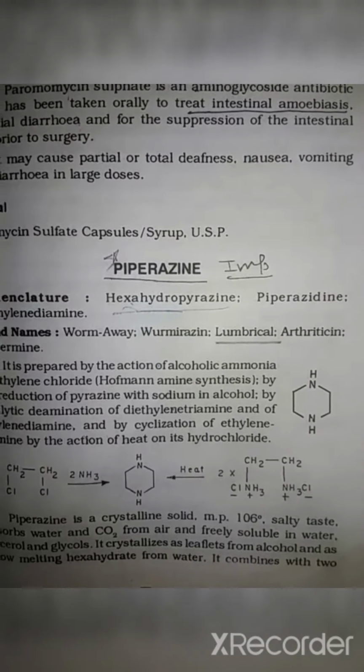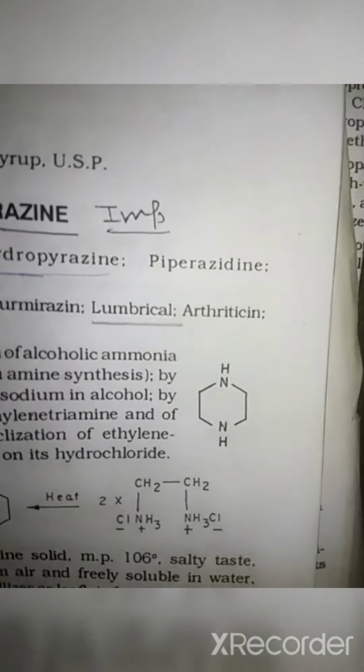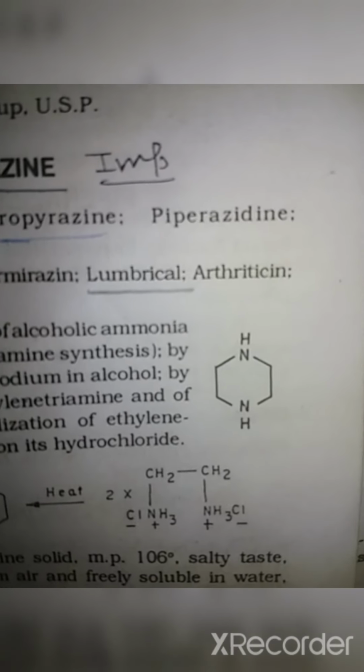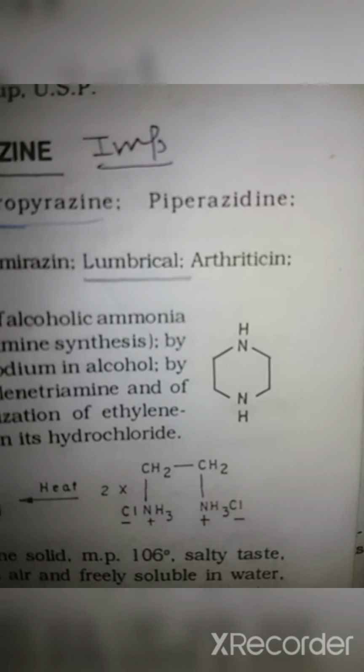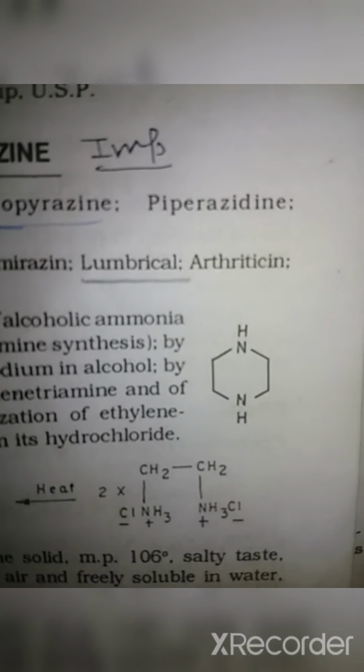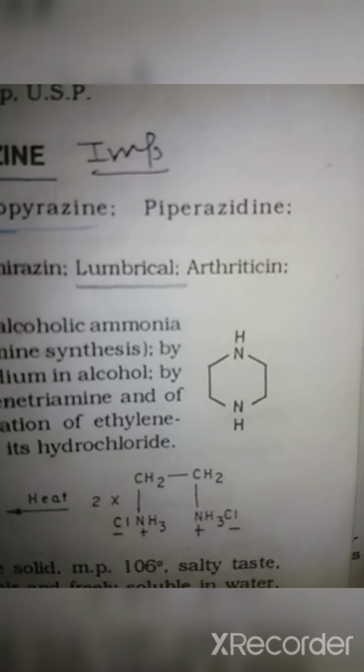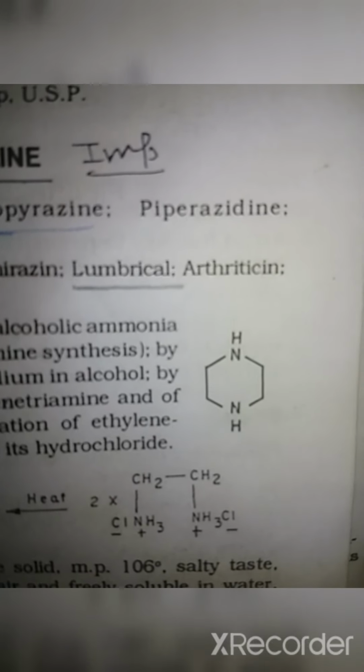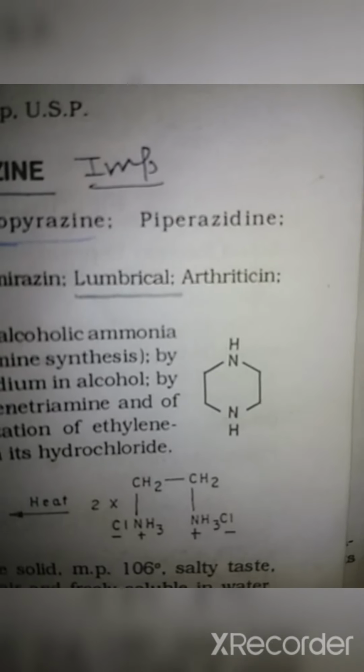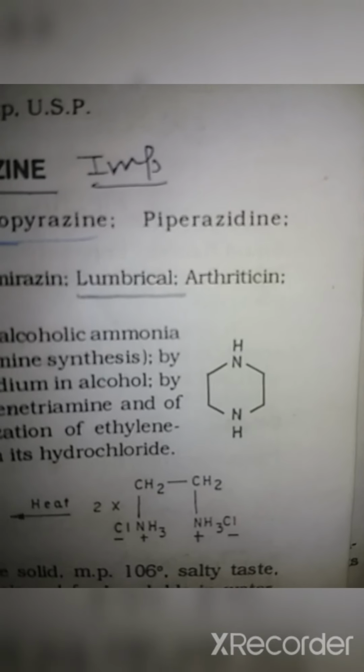This is the structure of piperazine. This is not a benzene ring. Here this is a 6 carbon ring where 2 carbons are replaced by nitrogen, and the 2 nitrogens are opposite to each other.